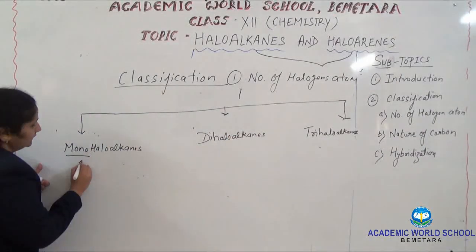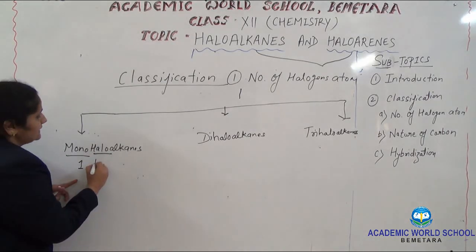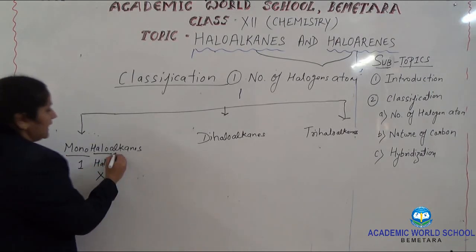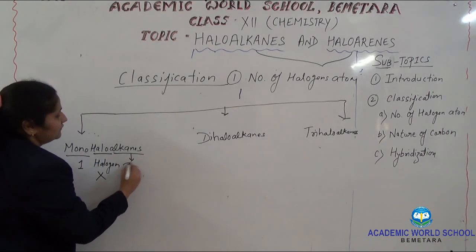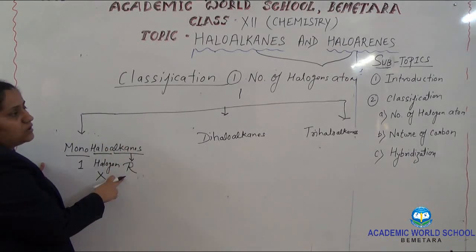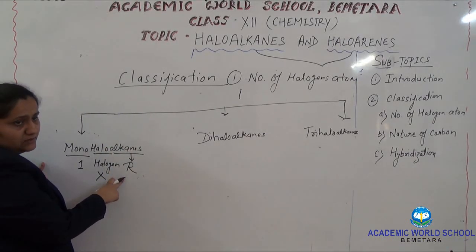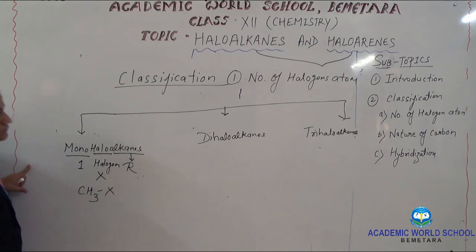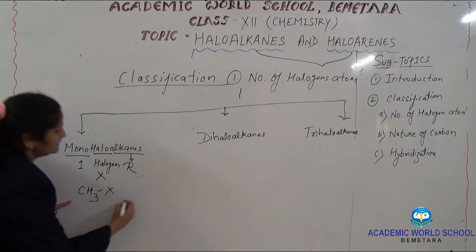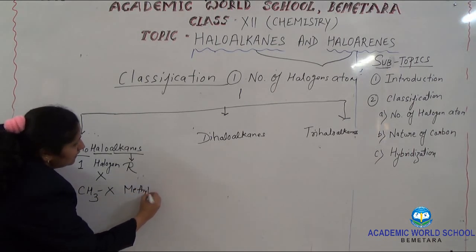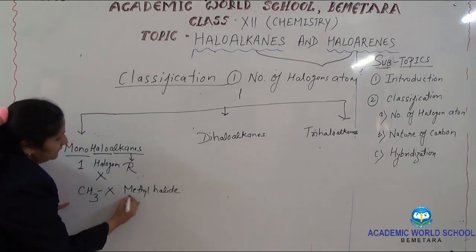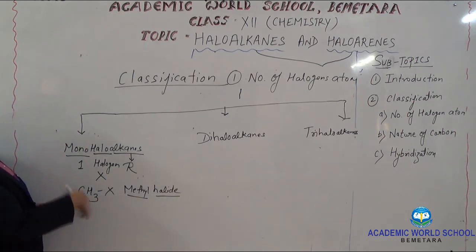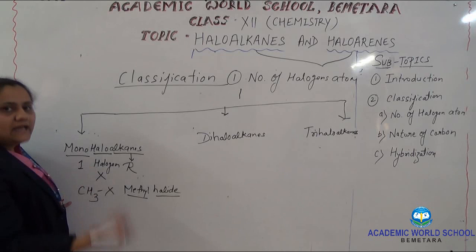Mono means one. Halo means the halogen, which is represented by X, and alkanes are the derivative of hydrocarbons that is aliphatic in nature. So, for example, if we consider CH3X, what is the name of this compound? It is methyl halide. Methyl CH3 and halide, any of the X group, either fluorine, chlorine, bromine or iodine.